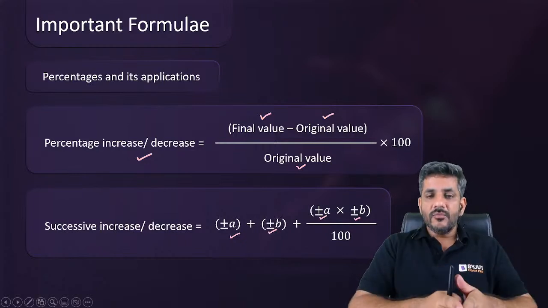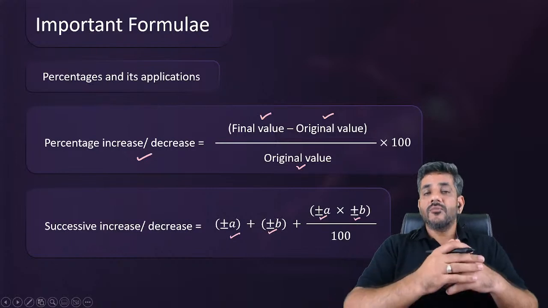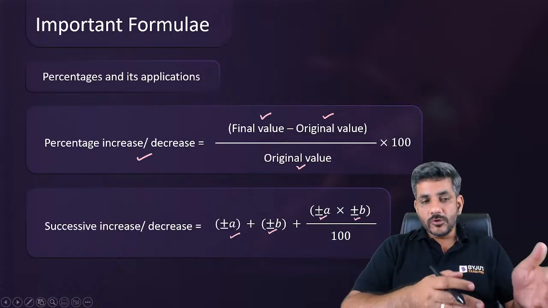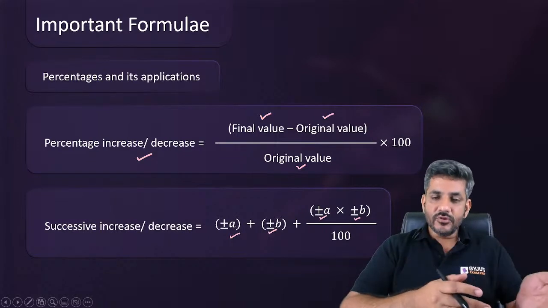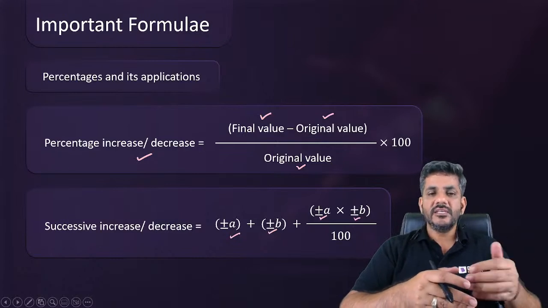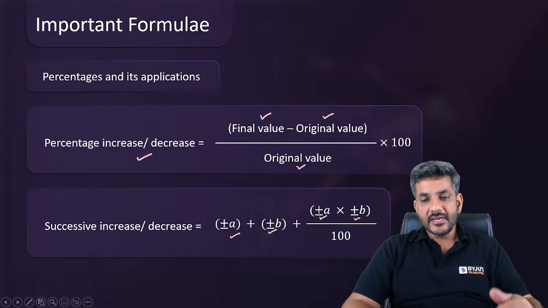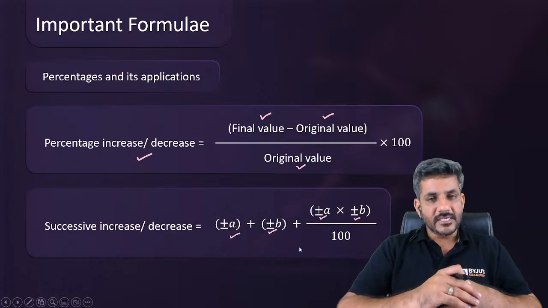So it is the formula for successive percentage change, right? If A and B are both positive, the formula would be A plus B plus AB by 100. If they are both negative, use it with the minus sign. If one is positive, one is negative, use a positive sign with one of them, negative sign with the other. This is how you go with that. So these are the two major formulas that will be used in percentages. First thing.